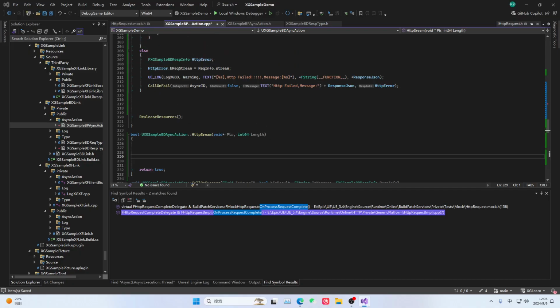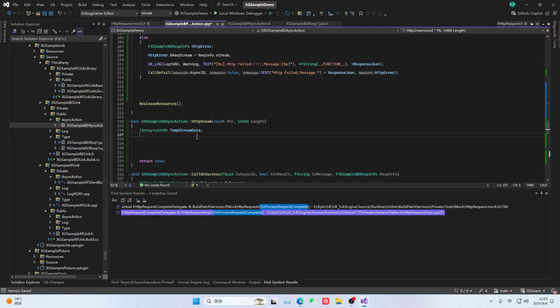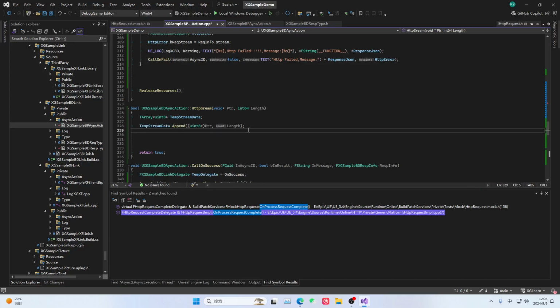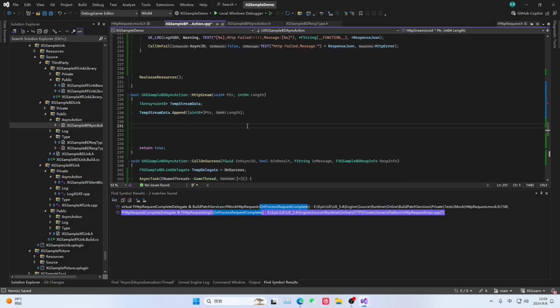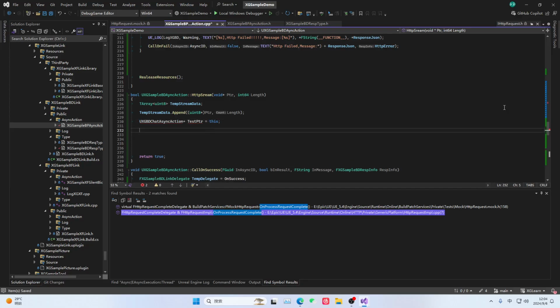And then here we prepare a piece of data. This temporary data we append to this. Okay, alright. And then at this point, we need to process this data. Then we first get our own pointer.